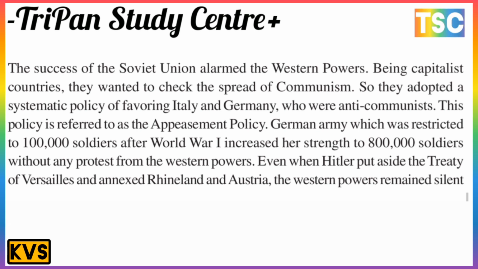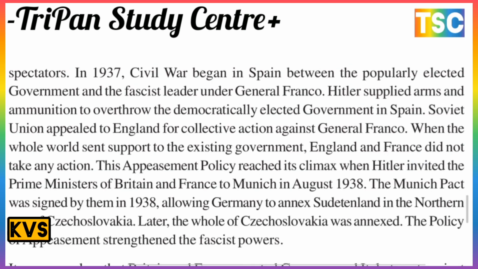The German army, which was restricted to 1 lakh soldiers after World War One, as I have already discussed, increased to a strength of 8 lakh soldiers without any protest from the Western powers. Even when Hitler put aside the Treaty of Versailles and moved into the Rhineland and Austria, the Western powers remained silent spectators. And in 1937, the civil war began in Spain between the popularly elected government and the fascist leader General Franco.